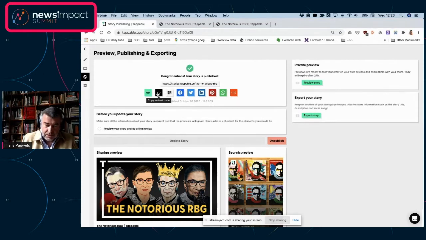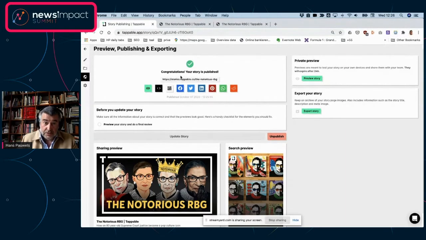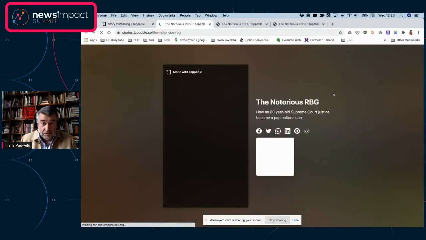There is the copy embed code, and this is a handy one because it is going to create an embed code that you can use in an iframe to put it into your app or into your website, and you can immediately link the story to a number of social media platforms that we have done here. So the proof of the pudding is in the eating.